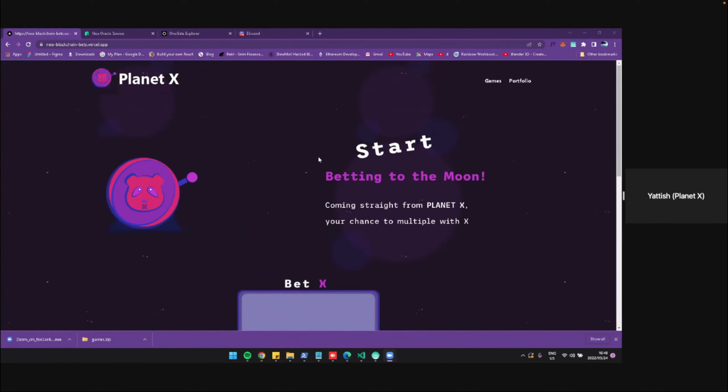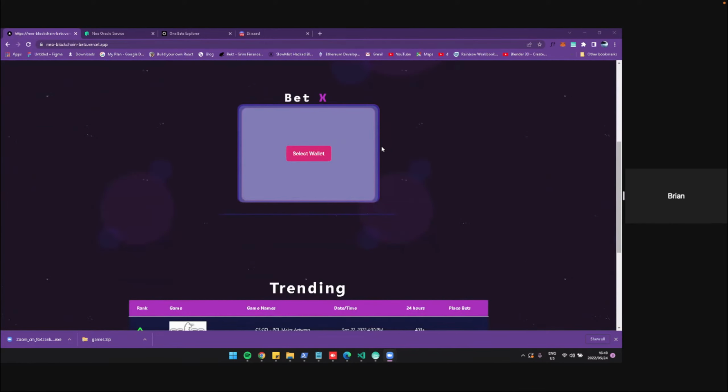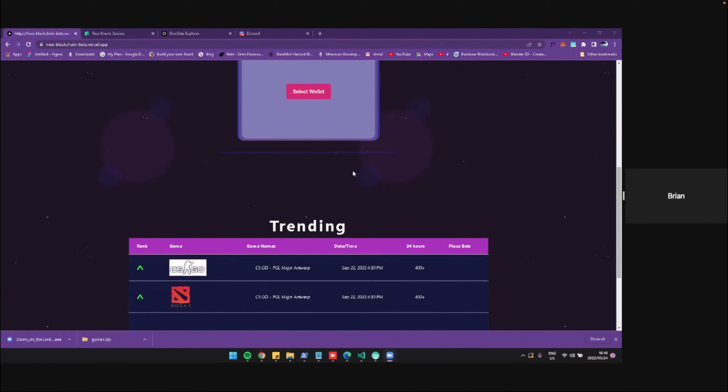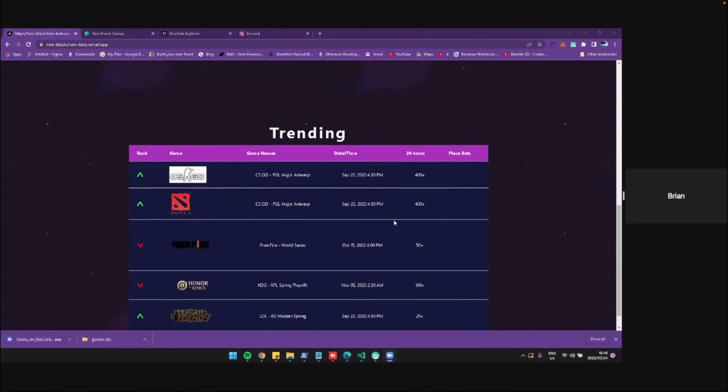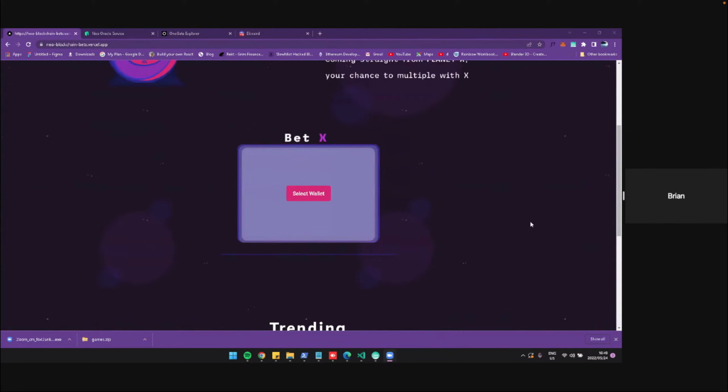Okay. So this is the app. When you get to the homepage, you can connect to the Neo wallet. And then at the bottom here, you can see the trending games. So these trending games are being fetched using the Neo Oracle service. The idea is that we shouldn't be storing any of this data in our database. So first thing, you connect to the Neo.